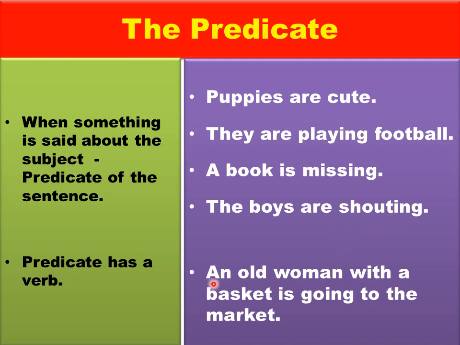Now let's see the last sentence. An old woman with a basket is going to the market. Here we have used the determiner "an". Then we have also used an adjective along with the head word. And this is the adjective phrase, "with a basket". So this whole part is the subject and "is going to the market" is the predicate. Here you can see the verb. Whereas if you see the subject, you will never have a verb. That is the thing that you need to remember.